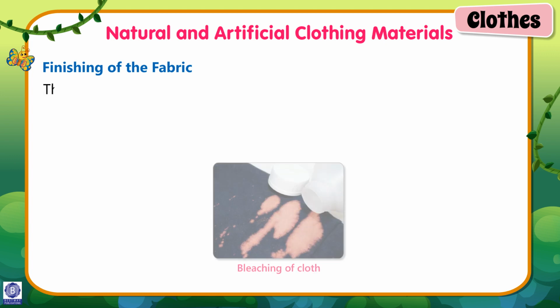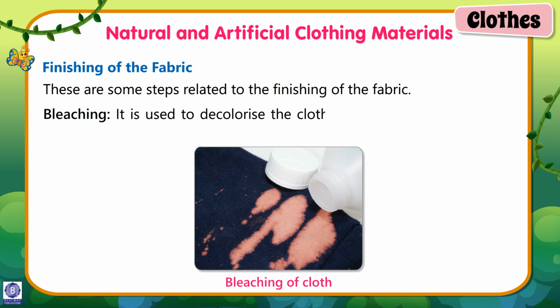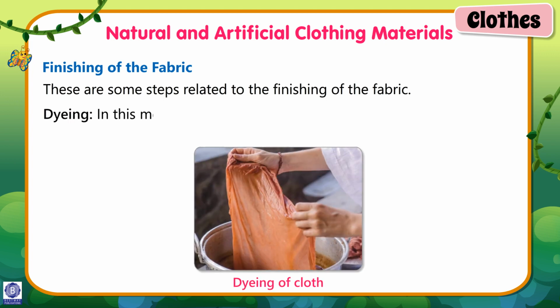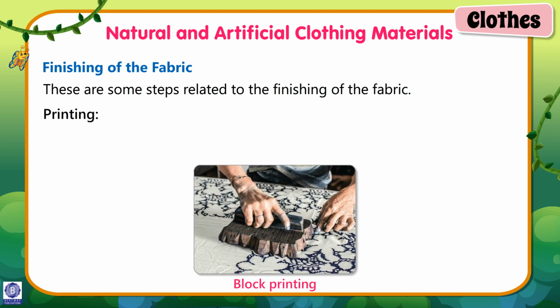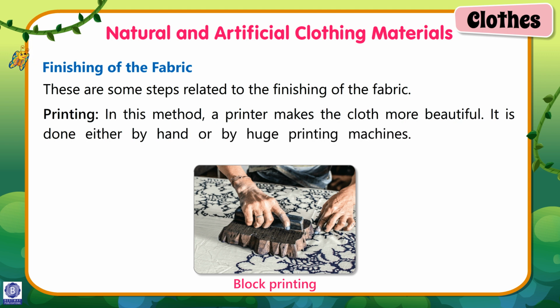Finishing of the fabric. These are some steps related to the finishing of the fabric. Bleaching. It is used to decolorize the cloth and make it white. Chlorine and some other bleaching agents are used to bleach the clothes. Dyeing. In this method, a dyer soaks the cloth in the solution of a dye and makes it colorful. Printing. In this method, a printer makes the cloth more beautiful. It is done either by hand or by huge printing machines.